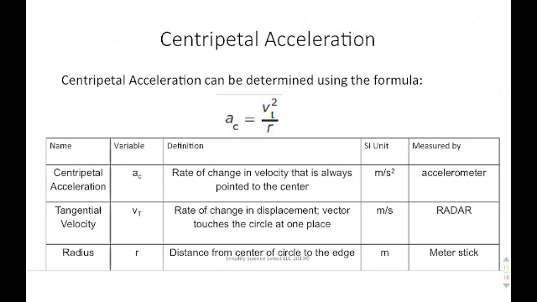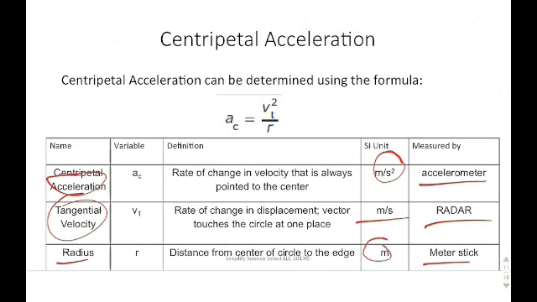So this new variable, it's an acceleration, so it's in meters per second squared, and it's still measured the same way. Tangential velocity is still a velocity, so it's still measured the same. The radius is a distance, so it's still measured the same. So these are really not new variables. We're just putting words in front of them to denote the direction in which they act. But they're the same things that we covered in the kinematics and even earlier this unit with projectiles.